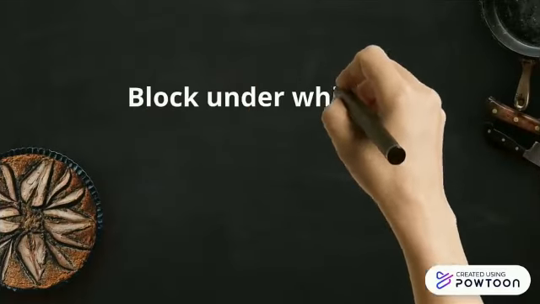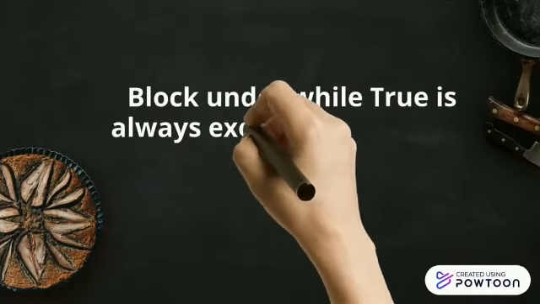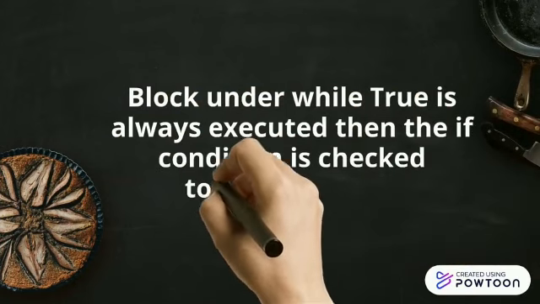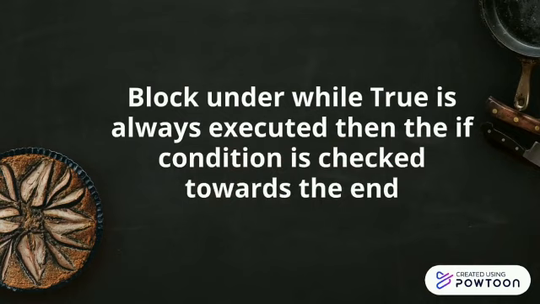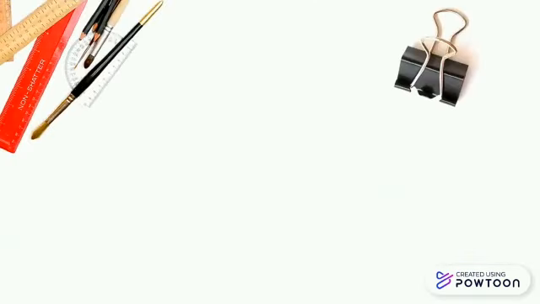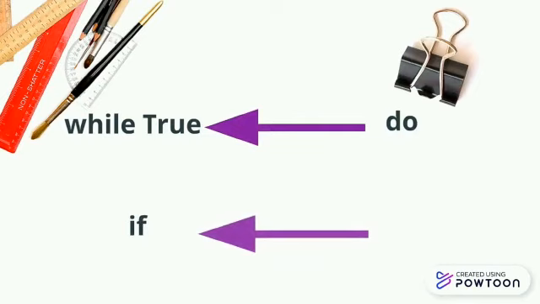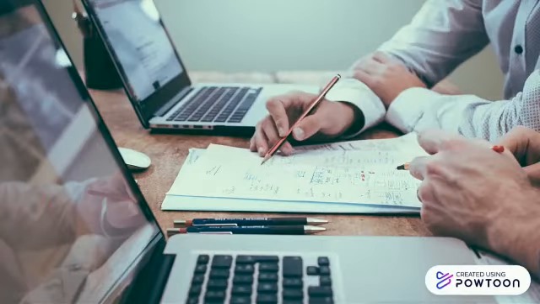The while true is always executed and the block of statements within the while is executed. Then the if condition is evaluated and if it passes we execute the break keyword, about which we discussed in our previous video. I have provided the link in the description box. And now with a little comparison we find that while true is equal to the do, and the if condition which contains the break statement is checked at the end.